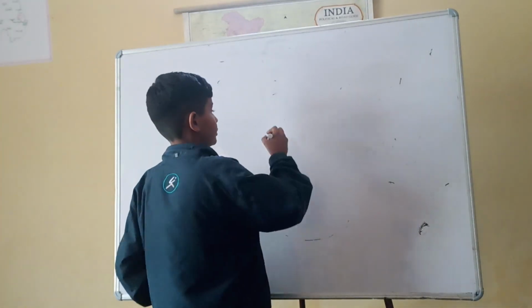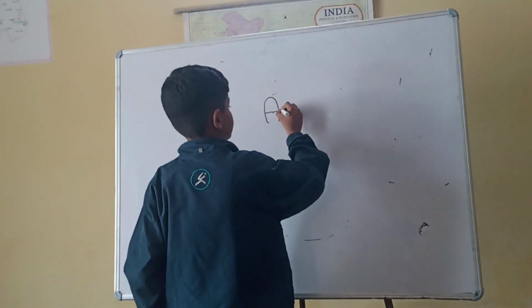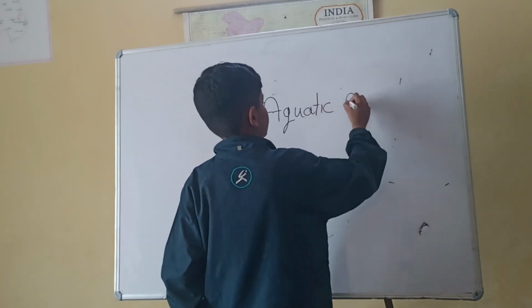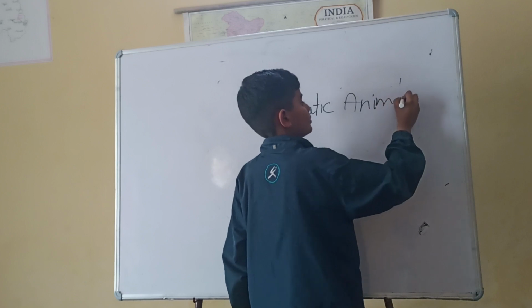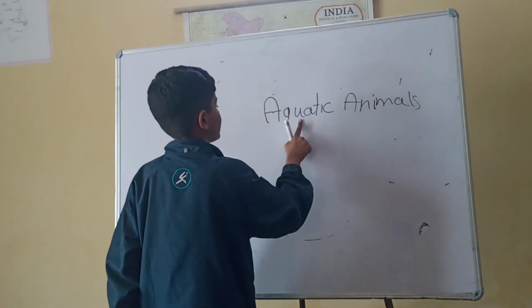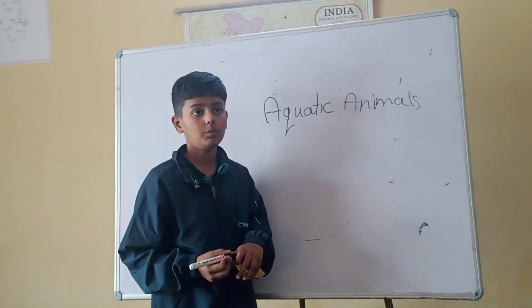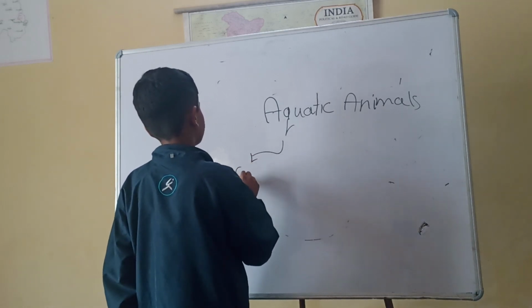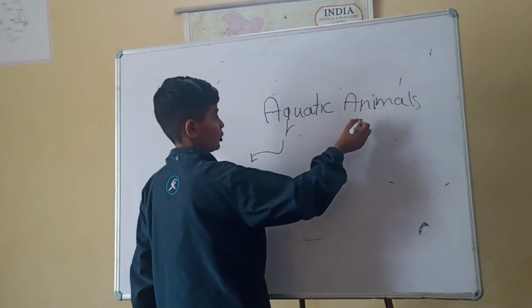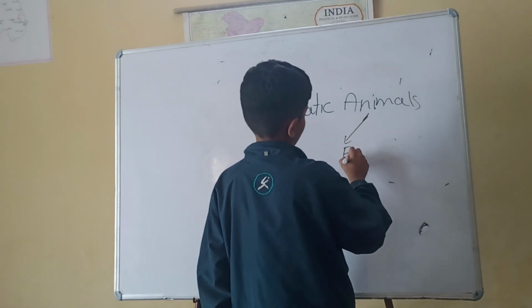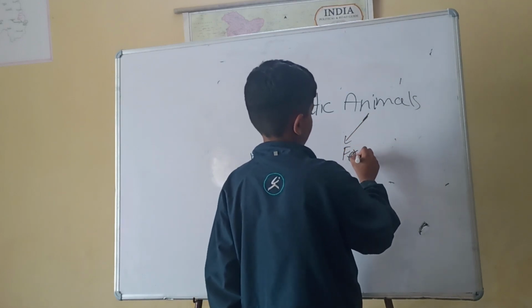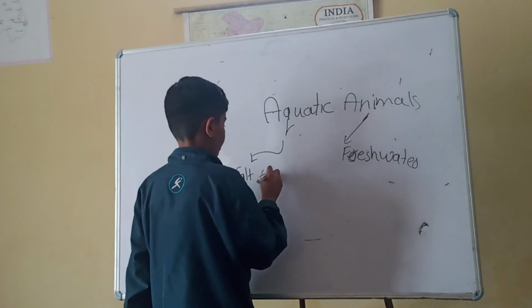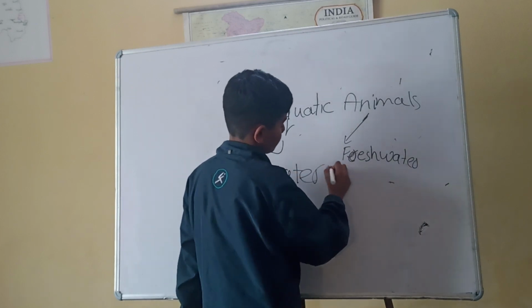It's aquatic animals. Now, aquatic animals have two types. Saltwater, and freshwater. These are the two types of aquatic habitats.